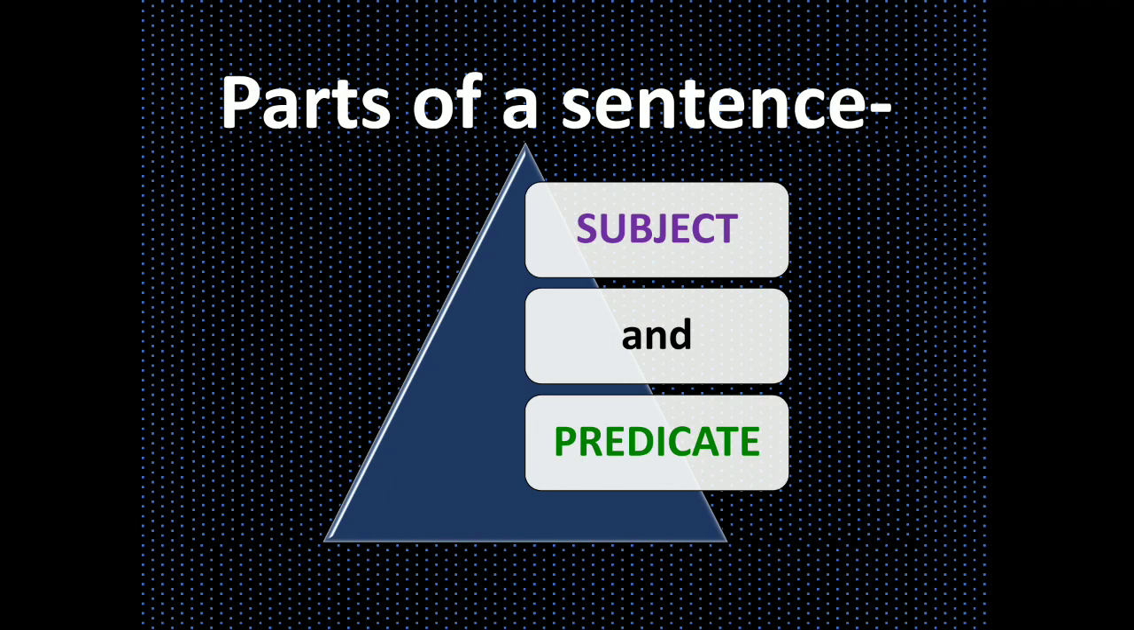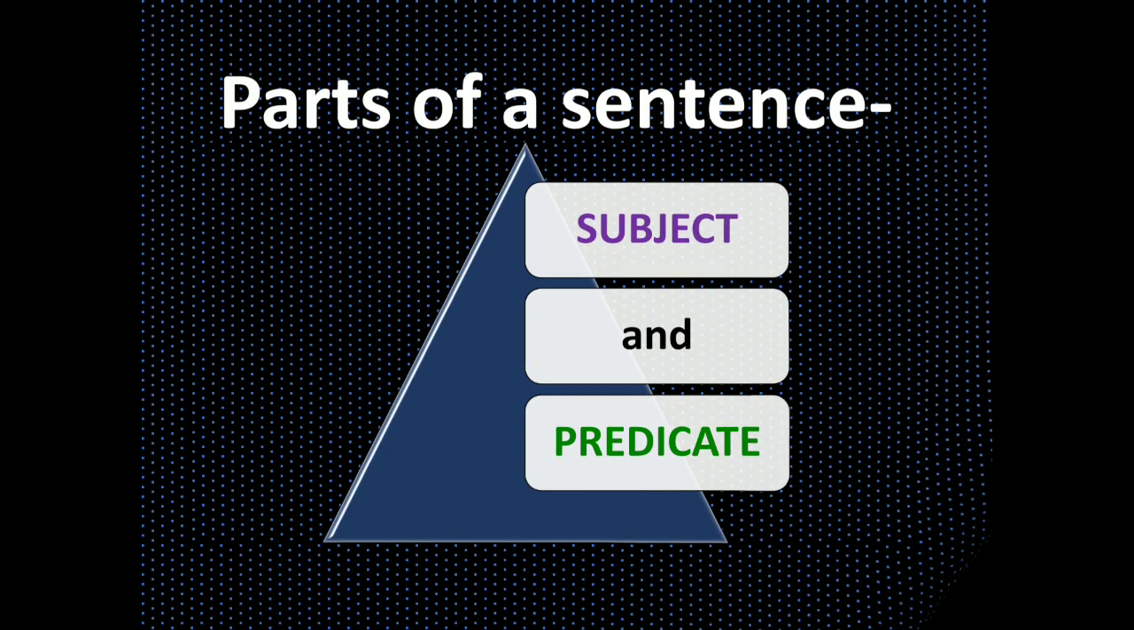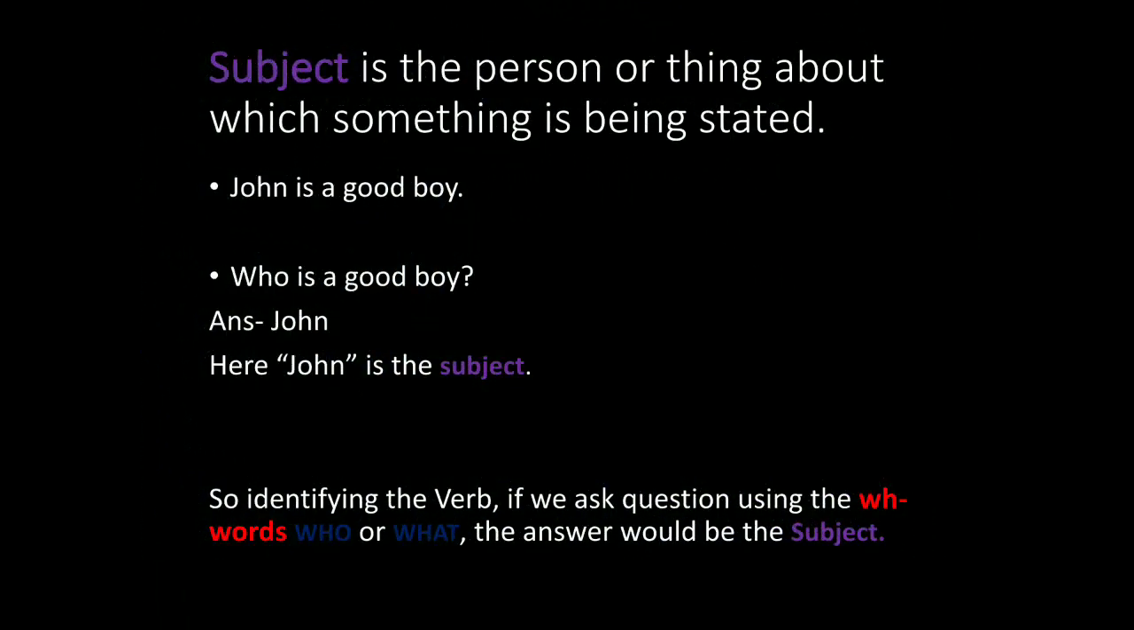Next, parts of a sentence. A sentence has basically two parts, subject and predicate. What is a subject? Subject is the person or thing about which something is being stated. For example, John is a good boy. If I ask you, who is a good boy? John. Here, John is the subject.